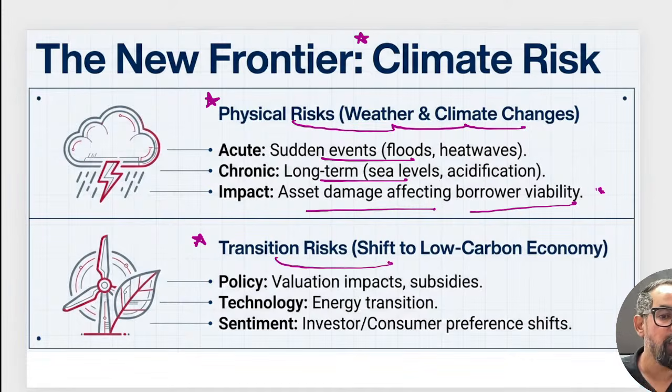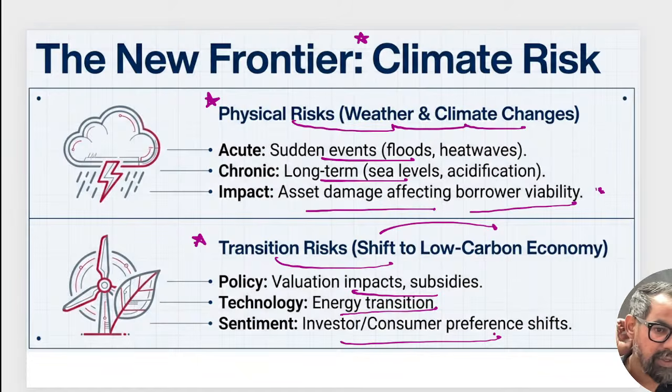And then transition risk, when we are shifting to a low carbon economy: policy, valuation impact, subsidies and others, energy transition, or investor and customer sentiments. Nowadays customers also prefer plastic-free products, so they demand these, and obviously businesses have to move according to this.